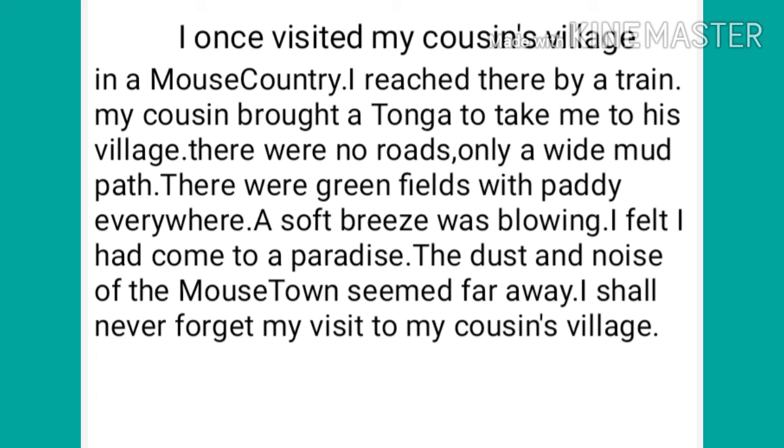I explained how I reached there and how my cousin brought me to the village, and I explained about the roads and the green fields around it and the soft breeze and how I felt in the village. It felt like a paradise. And at last I concluded by saying I shall never forget my visit to my cousin's village. Students, I think everyone understood how to write a paragraph.